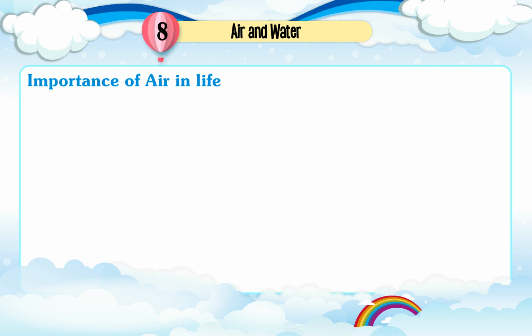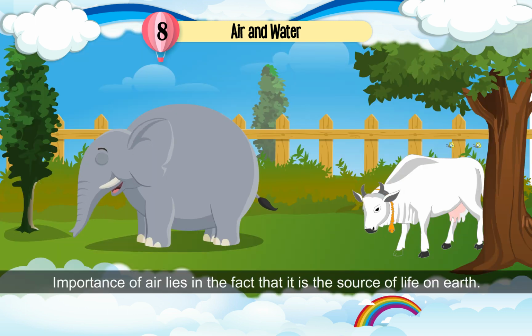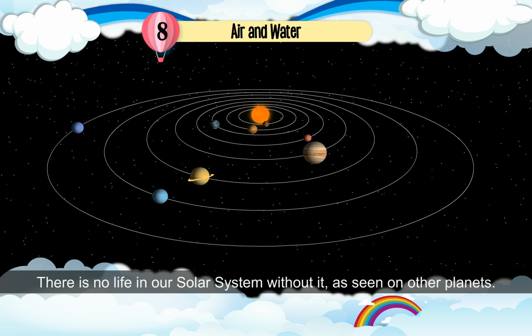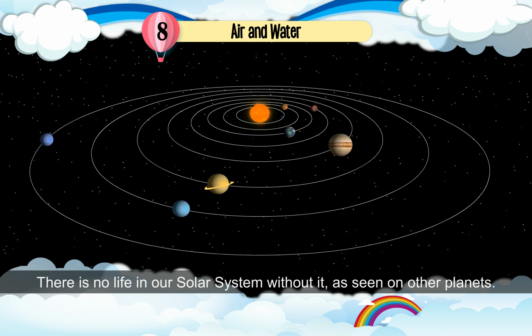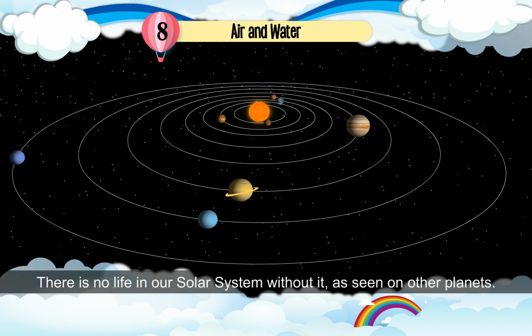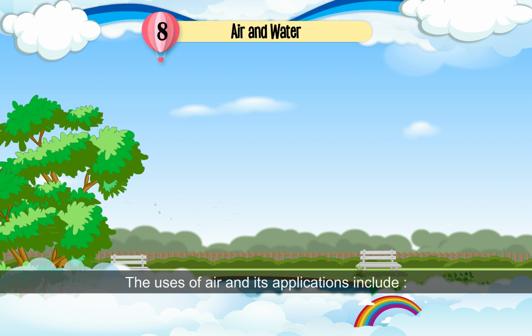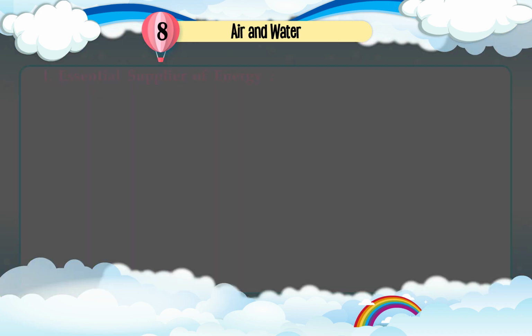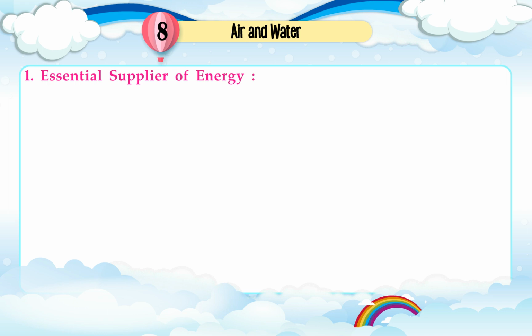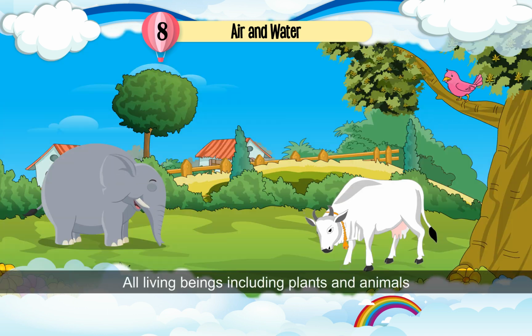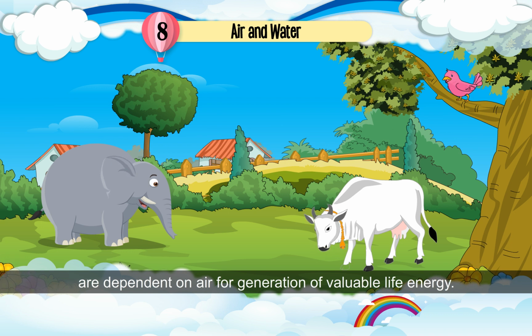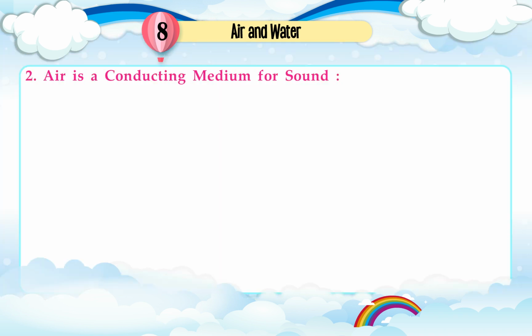Importance of air in life. The importance of air lies in the fact that it is the source of life on Earth. There is no life in our solar system without it, as seen on other planets. The uses of air and its applications include: 1. Essential supplier of energy. All living beings, including plants and animals, are dependent on air for generation of valuable life energy. 2. Air is a conducting medium for sound.